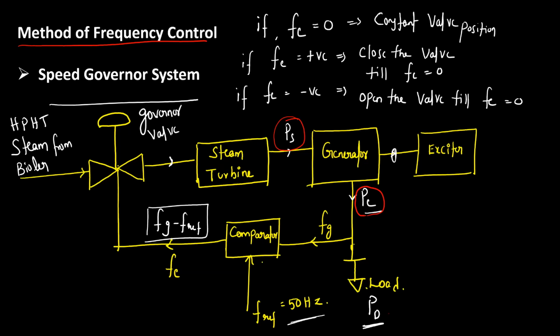But PD is the electrical power demanded by the system, and when this load fluctuates, automatically your PE fluctuates.